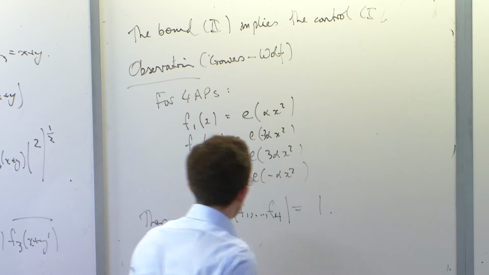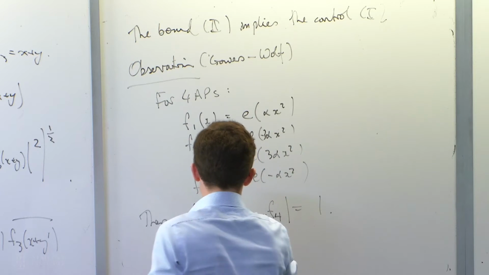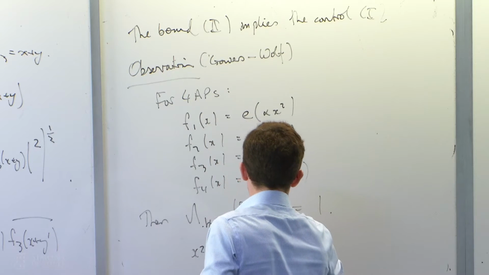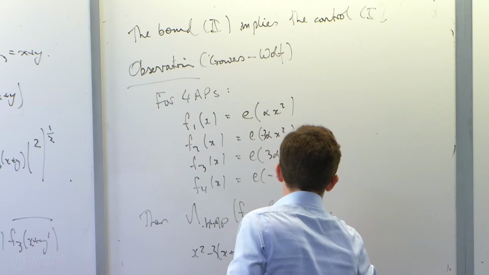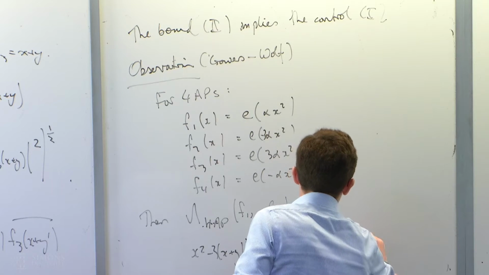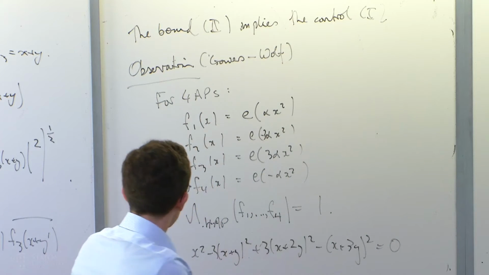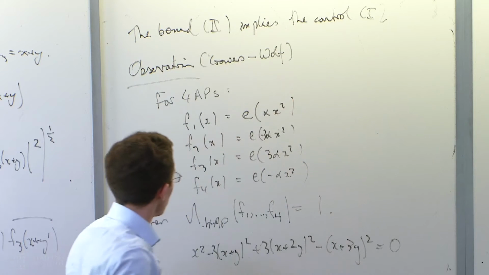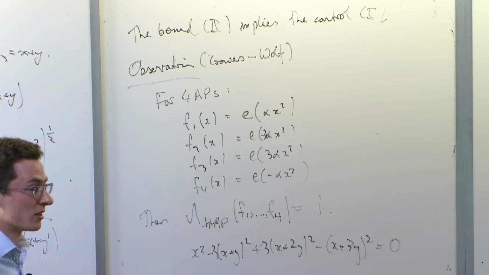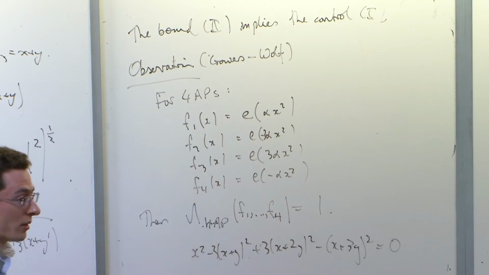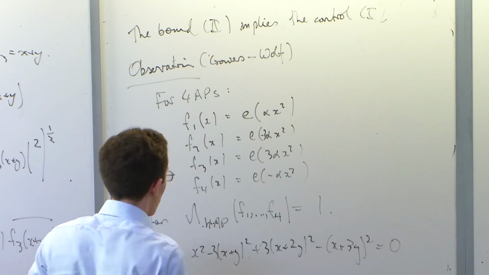The reason for that is that x squared minus 3x plus y squared plus 3x plus 2y squared is equal to 0 for any choice of x and y. So when you plug these exponential phases into your counting function, every term is identically 1 and you get 1 at the end. But these functions definitely aren't controlled by the U2 norm. They're very, very small in the U2 norm. So you have an upper bound and a lower bound and they match.